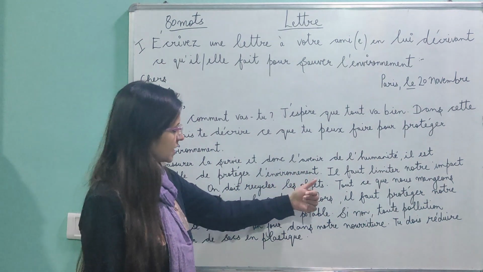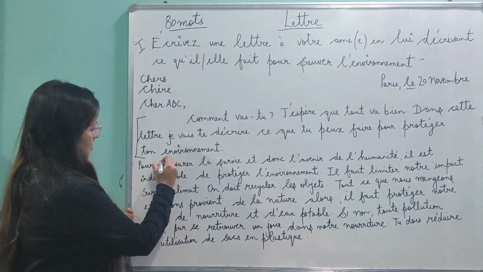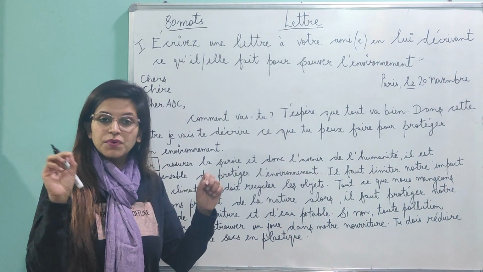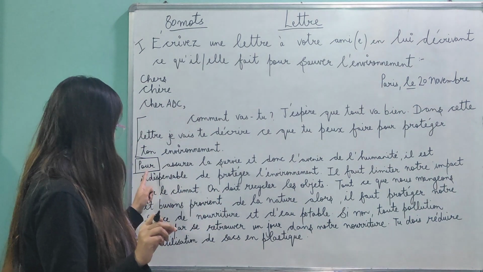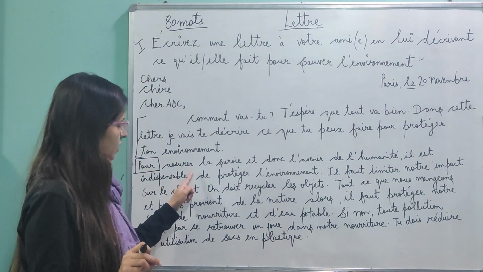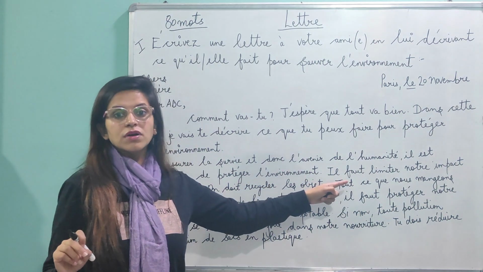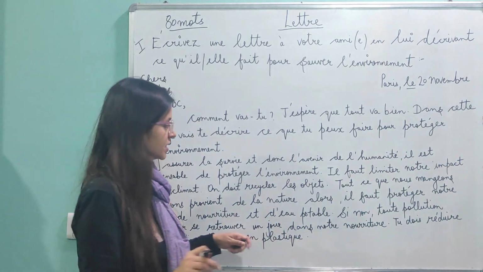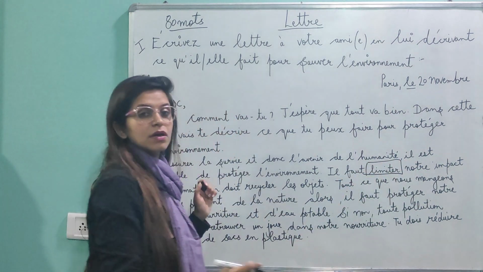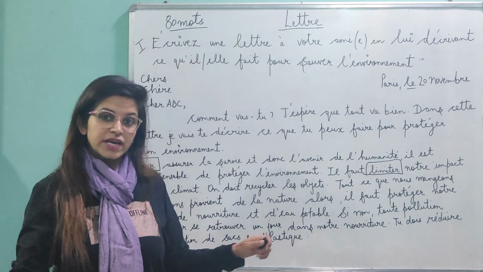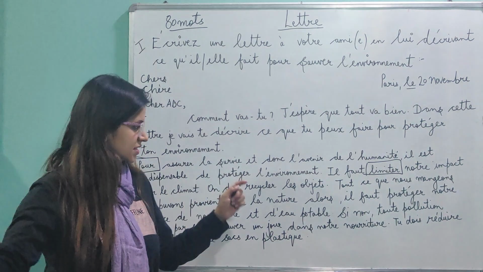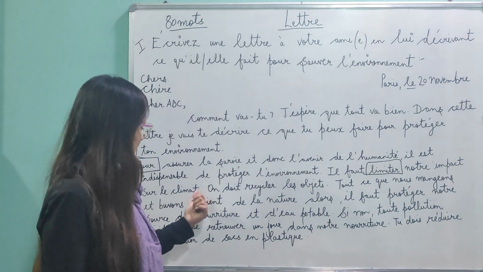Just understand the structure that I've written. Pour. After pour, I'm going to highlight few keywords. You can also keep taking notes of this. After a preposition, the verb should always be in the infinitive form. That is why it is pour assurer. Next line, if we see il faut limiter. One verb I've already conjugated. Second verb has to be in the infinitive form. Il faut limiter. So this is one structure where you write it's necessary to limit. It's necessary to limit our impact on the climate.